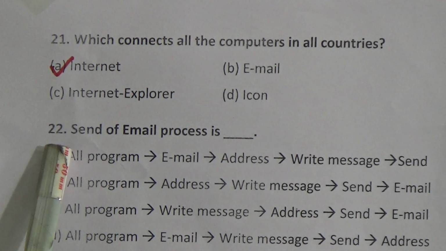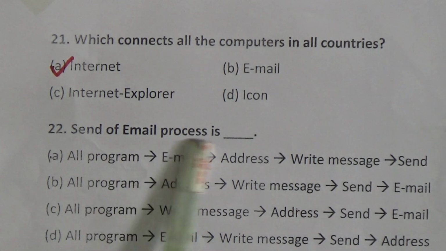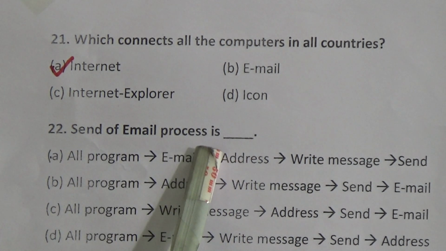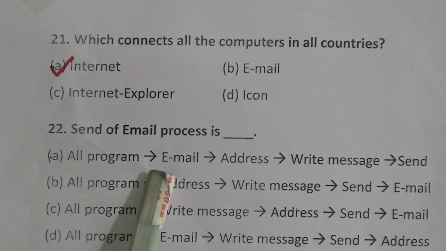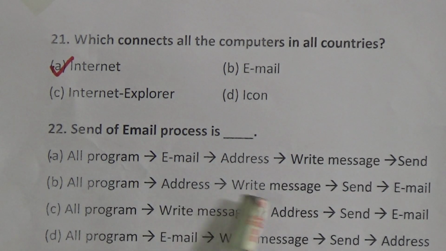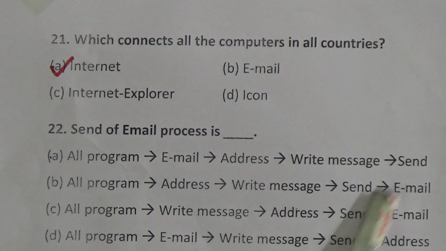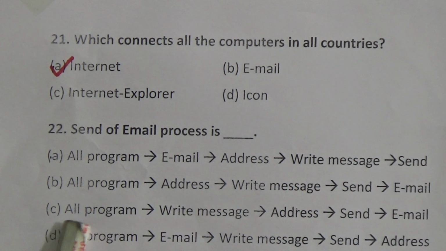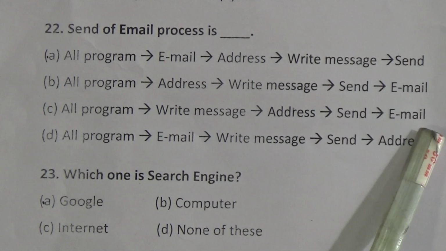Now move on, question number 22. Send of email process. What is the process? Option A, all programs, email, address, write message, send. B, all programs, address, then write message, then click send and email. Option C, all programs, write message, then address, send and email.